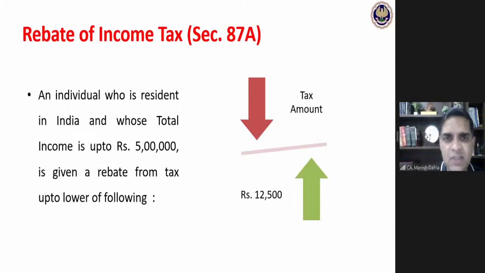The Act has not said that up to 5 lakhs no tax would be calculated. Tax is calculated, but then the total tax is allowed as a rebate under section 87A.